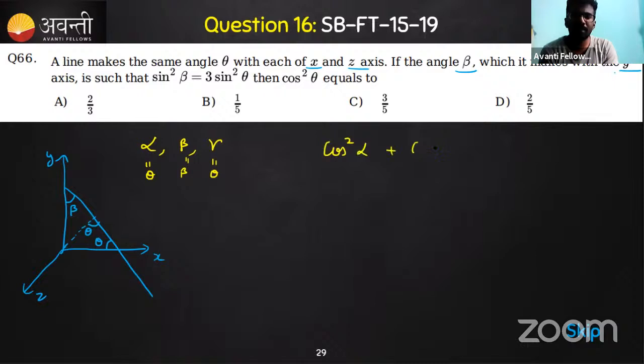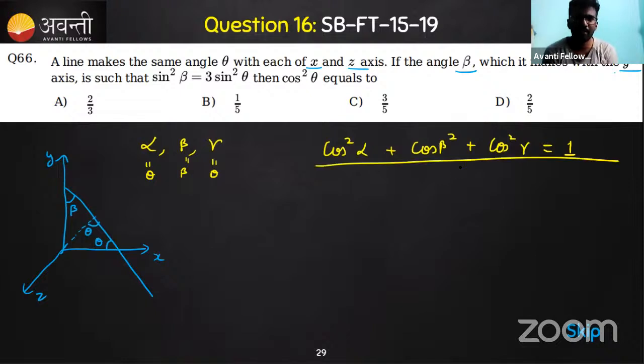Cos square alpha plus cos square beta plus cos square gamma. What happens to this summation? This is one, right? Correct. So this is one. This is a 3D geometry concept. If you know this concept, this can be answered in a very easy way. If you have not understood direction cosines, direction ratios and all, it's just difficult. So this much is enough to solve this.